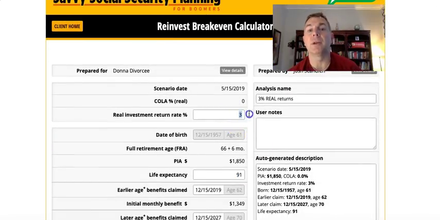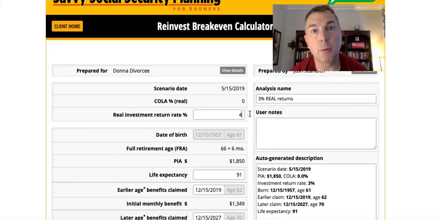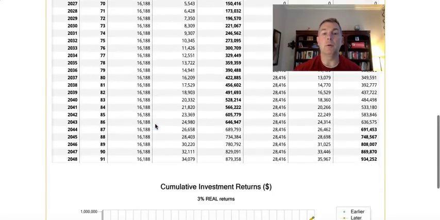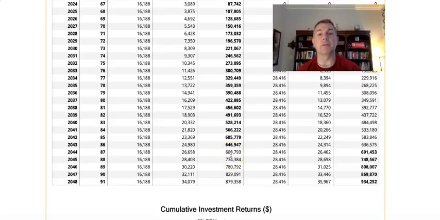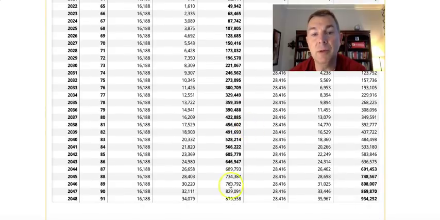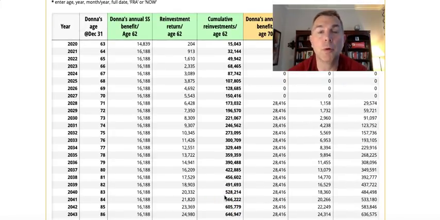So let's do a 4%. And I've always thought if you did 4%, this is real return now, real return after inflation. Let's see what we got. And I think real 4%, 87. So if she lives beyond 87, it'll be better if she delayed. But even when she's 91, she has 934 in the account if she delayed, and 879 in the account if she took it early. So see, I've always had a rule of thumb about 4%.